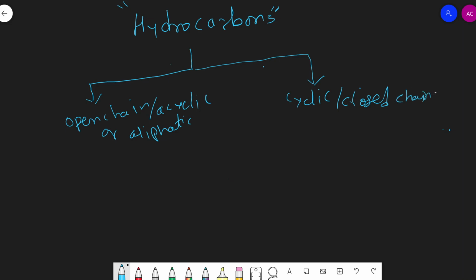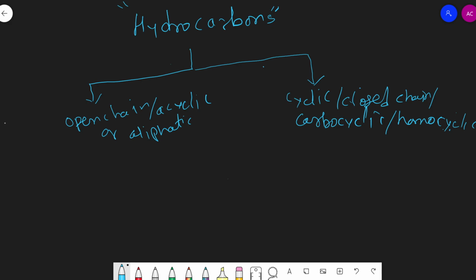Closed chain hydrocarbons are also known as carbocyclic because they contain a ring of carbon atoms only, or homocyclic, meaning containing a ring of all similar atoms like carbon.